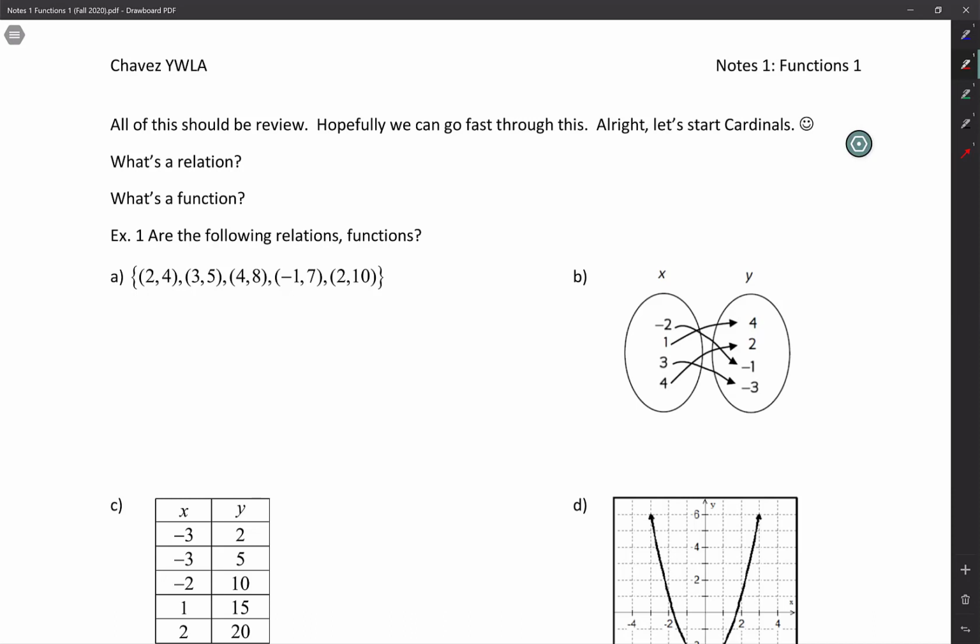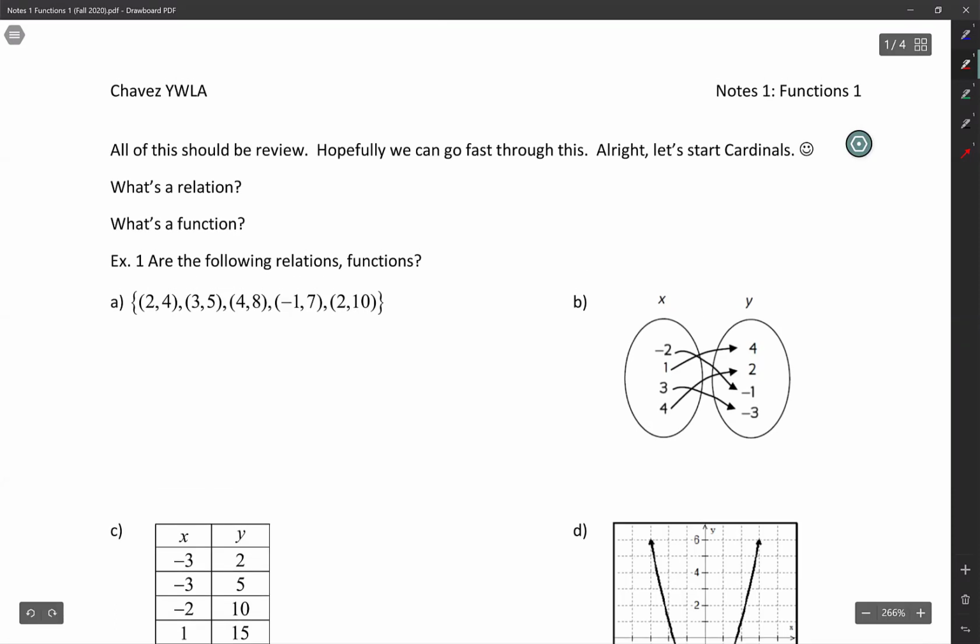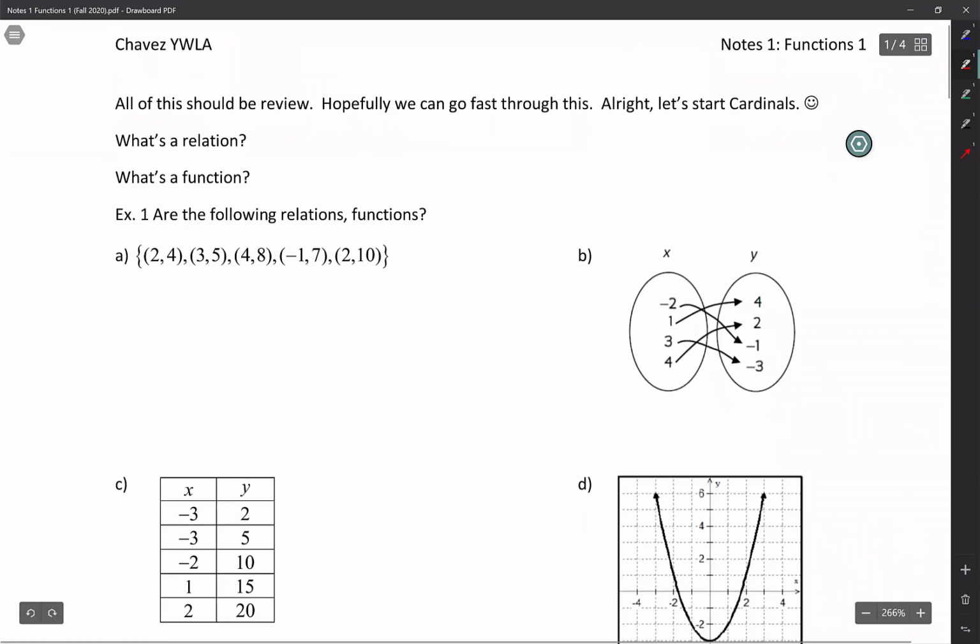If for some reason you think I'm going too fast, just unmute yourself and say, Chavez, can you slow down a little bit? Or if there's a question that you don't understand, just open up the mic and say, Chavez, I have a question, and can you explain this differently? And I will. So yes, I can see the chat, but I just can't see it right now. I have to push buttons to see the chat. So if you send something through DM chat, I'll be able to see it, but it might take me a little while. All right, let's get into this.